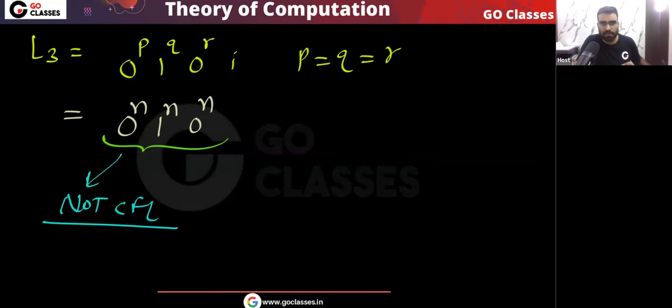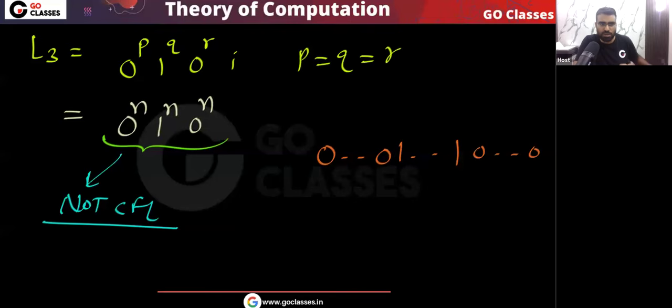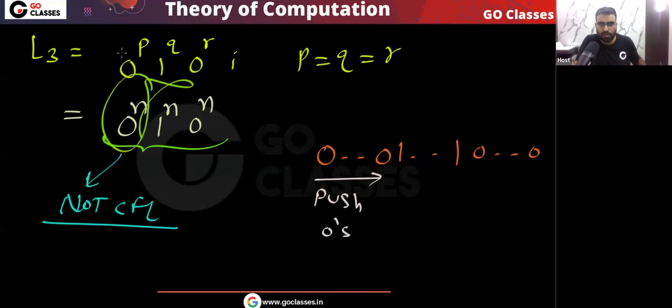Because if you assume for a moment that this is a CFL, then there is a PDA. What will your PDA do? When the zeros are coming, your PDA will remember them by pushing them onto the stack, because we have to compare the number of 0s with the number of 1s, and the number of 1s with the number of 0s.